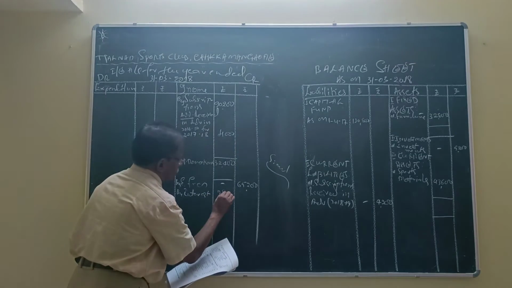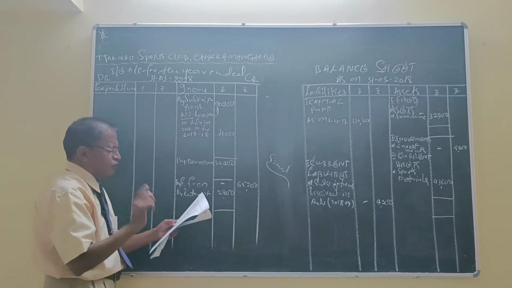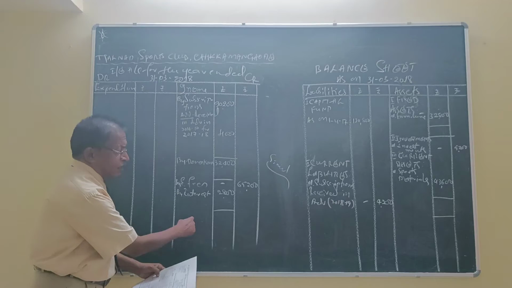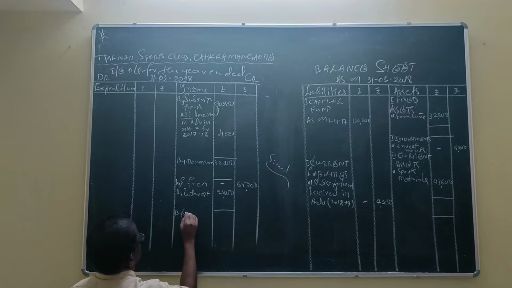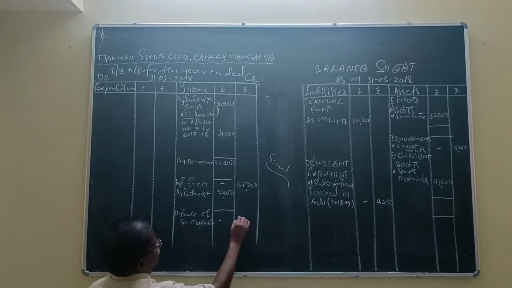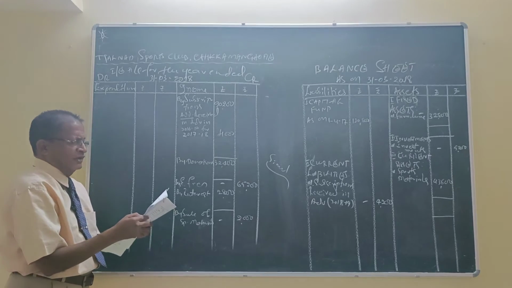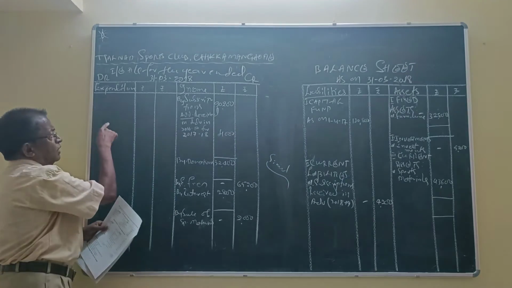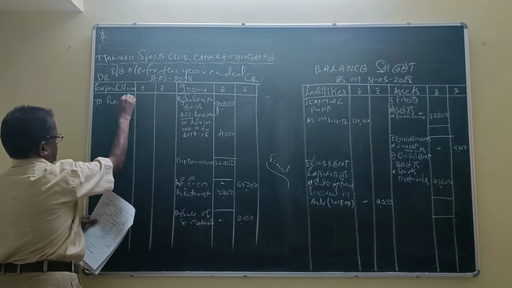Inner column 2,800. There is one adjustment. We have to show the item in the inner column. Sale of sports material. It is also a revenue receipt credited to income and expenditure account. Rent 16-17 already over. 17-18 8,800, debited to income and expenditure account because it is revenue expenditure. Rent.